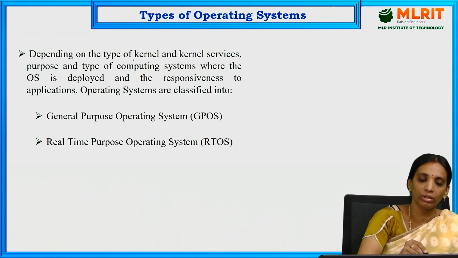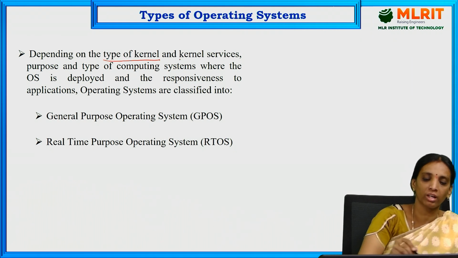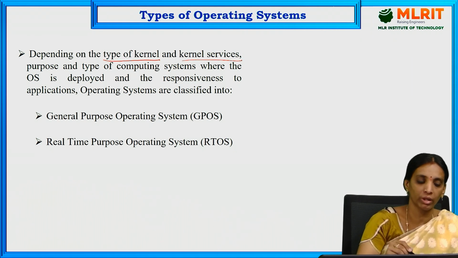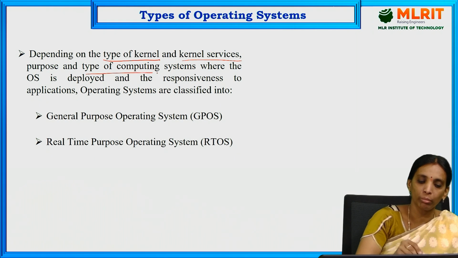Next, depending on the type of kernel we have used and the kernel services which are used in that operating system, the type of computing systems where the OS is deployed, and the responsiveness to the applications.